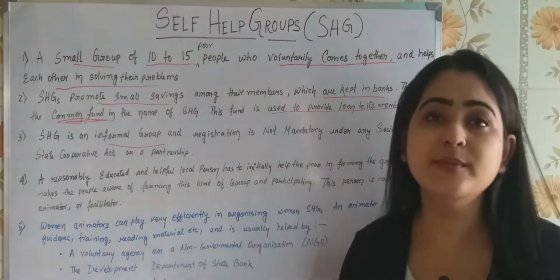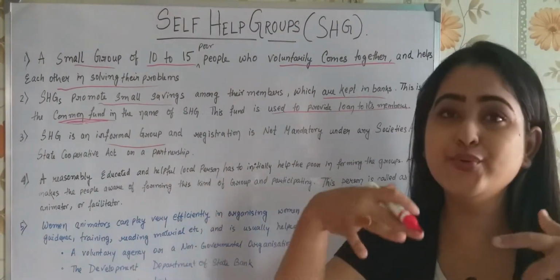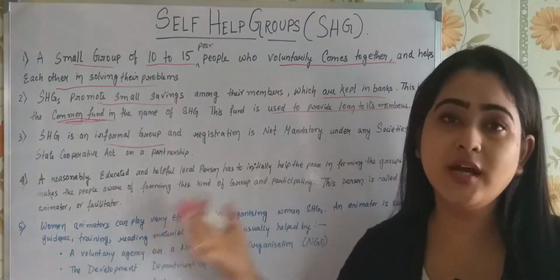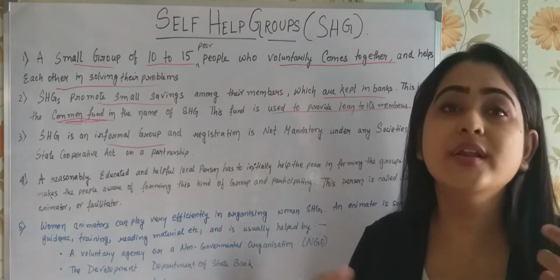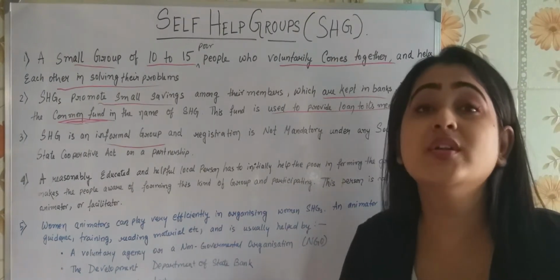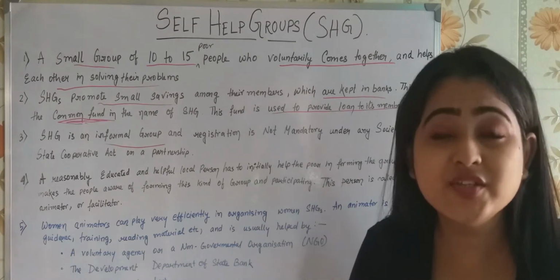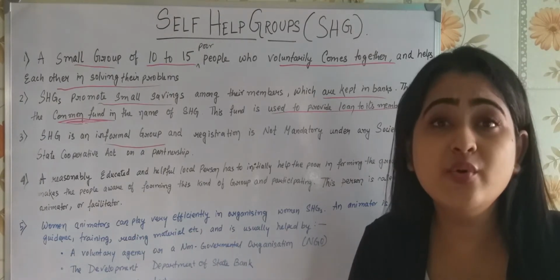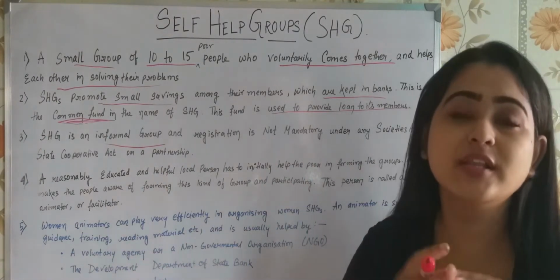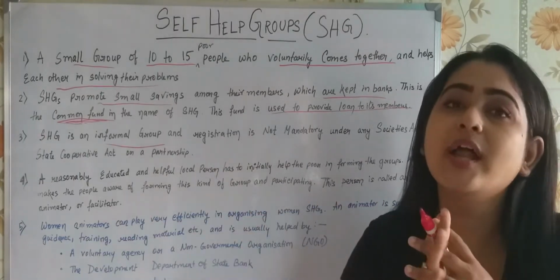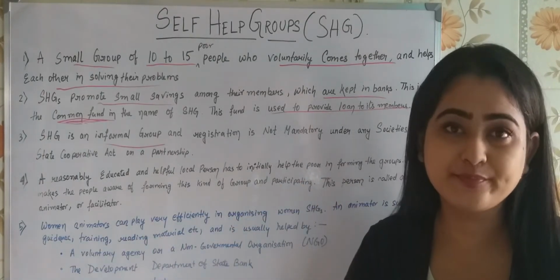Ten, 15, or 20 people can go from house to house and collect the female members who are interested in this. Tell them what the benefits and merits of an SHG are, and how it is useful to them. If they agree, they will come together, sit together and make this happen.